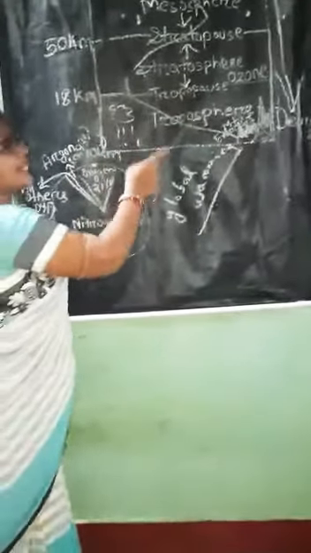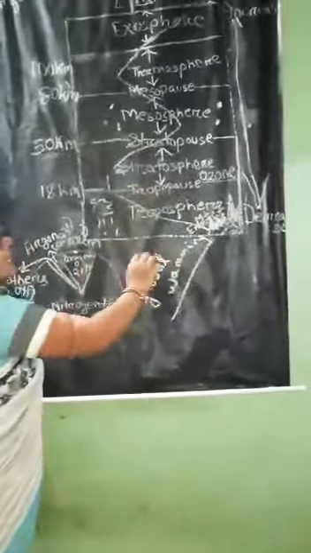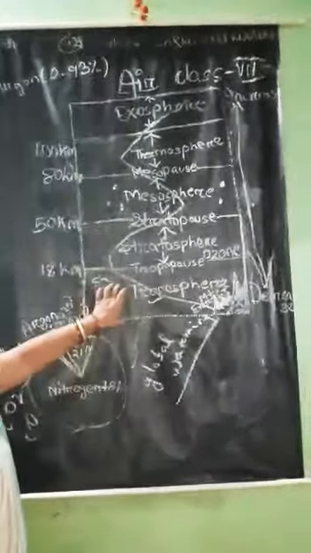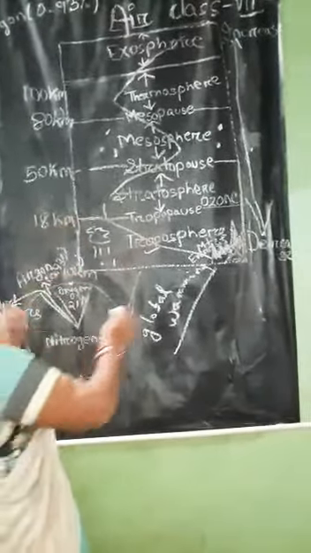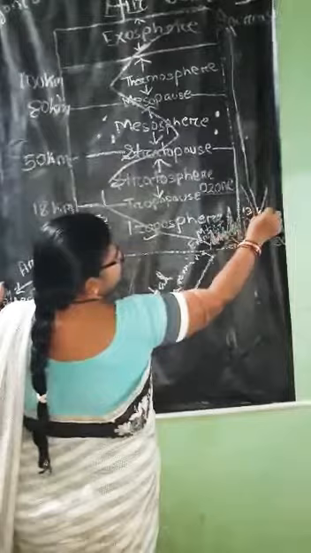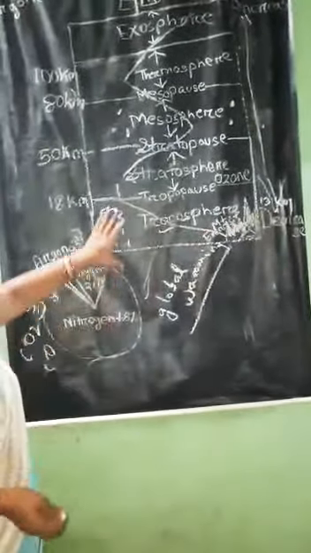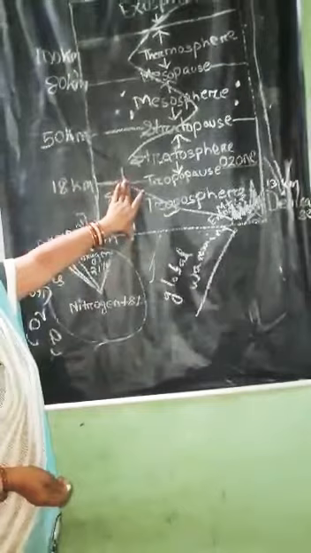What are weather phenomena? What do you mean by it? Lightning, thunder, cloud, rain, hailstorm, precipitation that occurs. What is precipitation? You know that rain is falling on the ground. So formation of cloud, lightning, thunder, all these weather phenomena take place in this troposphere. And the length of the troposphere varies from 8 km to 18 km. The average height is 13 km. So troposphere is very important from the weather point of view.